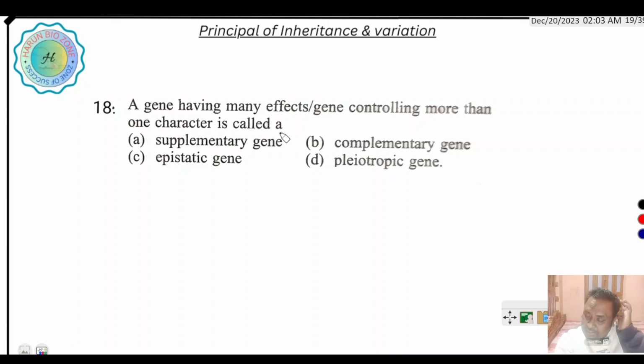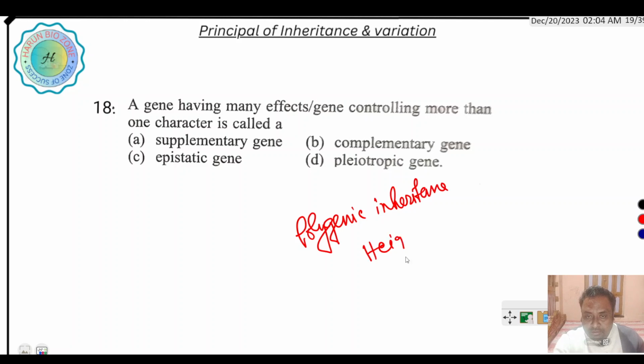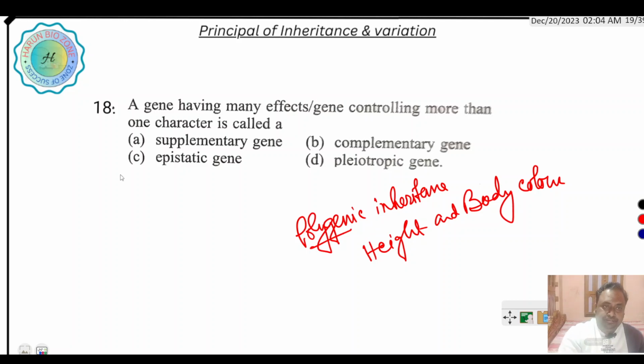Polygenic inheritance is where many genes determine a single character. An example of polygenic inheritance is the height and body color of human beings.